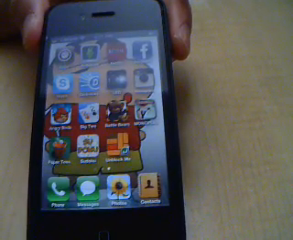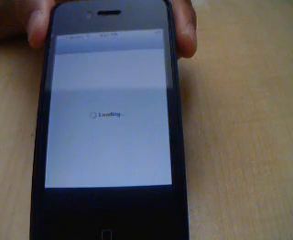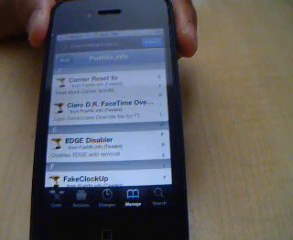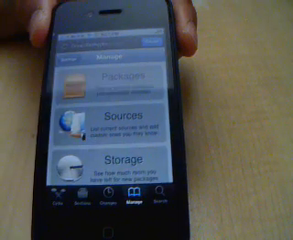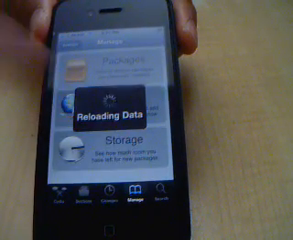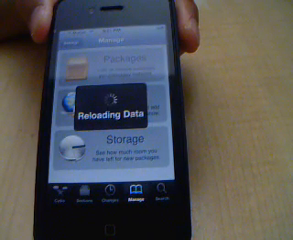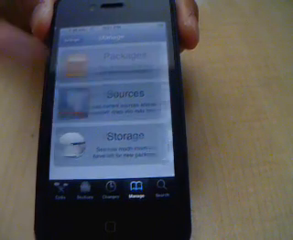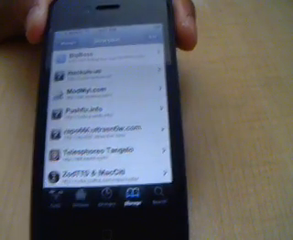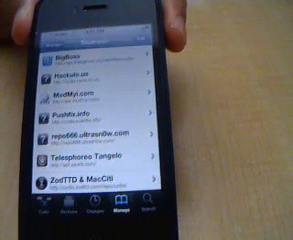First, go to Cydia. Wait for it to load and go to Manage, Sources. Go to Sources. Then add the repo cydia.pushfix.info, which I already have.